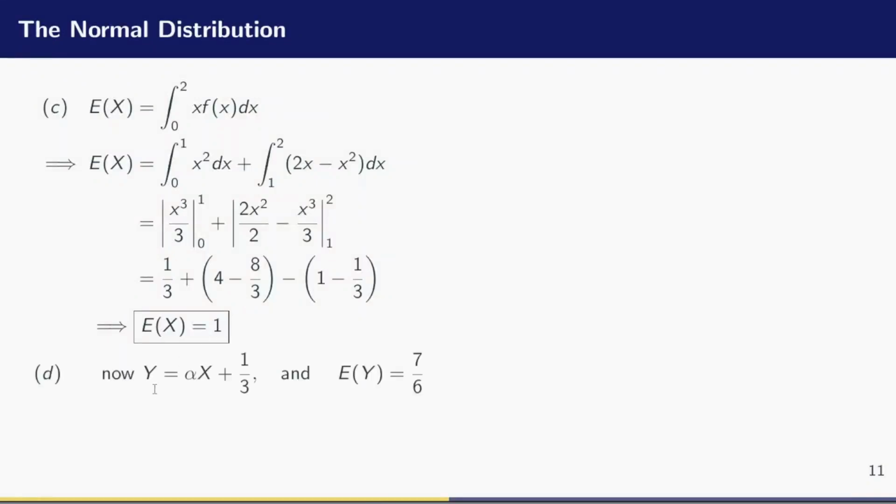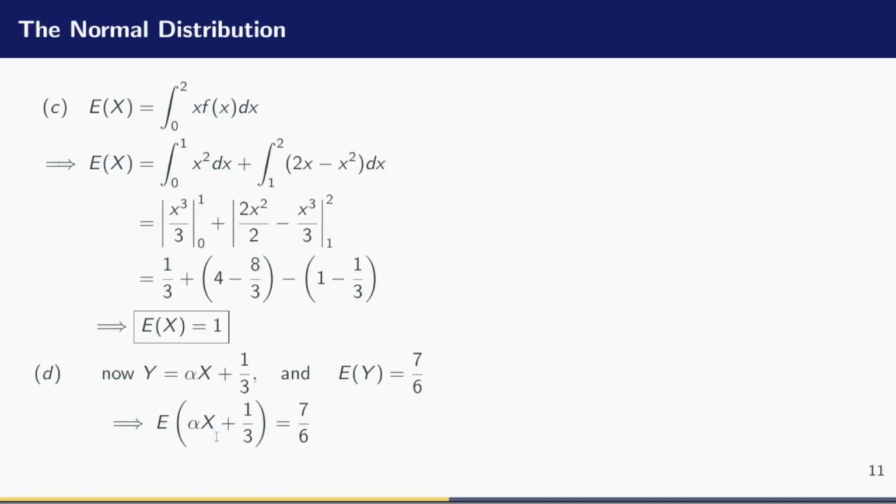We have that y is equal to alpha x plus 1/3, and the expectation of y is 7 divided by 6. So I'll write the expectation of everything on the right hand side is equal to the expectation of y,